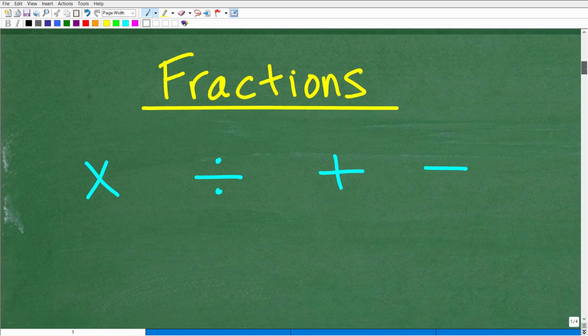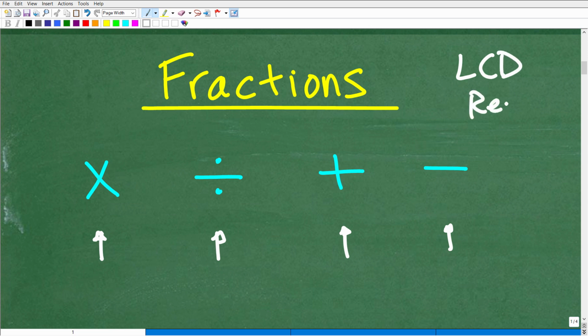All right, so fractions. I'm going to stick with the basic math operations here. So we're going to be talking about multiplication, division, addition, and subtraction. Now, of course, when you learn about fractions, there's other things you need to know, like how to find the LCD, how to reduce, how to change a decimal into a fraction, and vice versa. We'll table that stuff off to the side for a second. But here's what I want to do. I want to get you to be able to do these four basic math operations with fractions without confusing them or finding any difficulty with them, especially when we're going to be talking about the LCD.